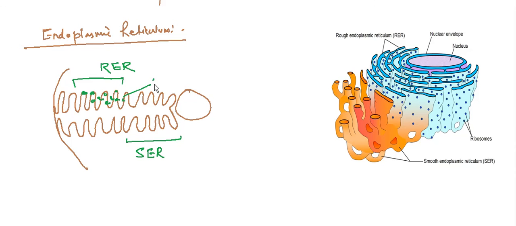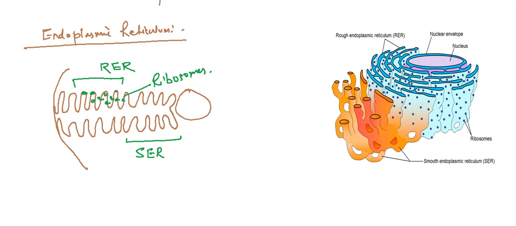This green part is your ribosome. So we can classify the endoplasmic reticulum on the basis of the presence and absence of ribosomes. If ribosomes are present, it is called rough endoplasmic reticulum. If absent, it is called smooth endoplasmic reticulum.